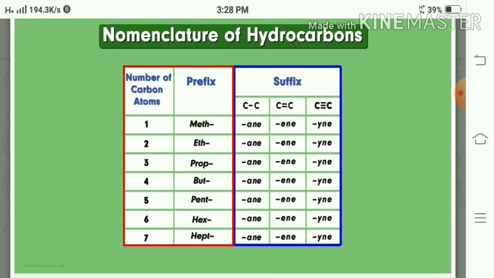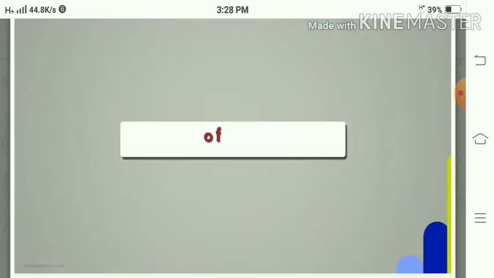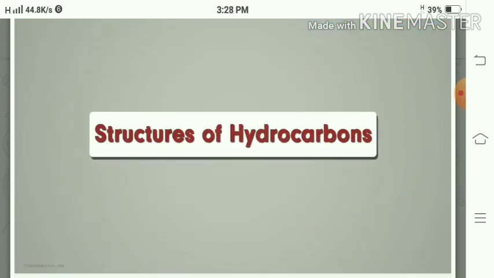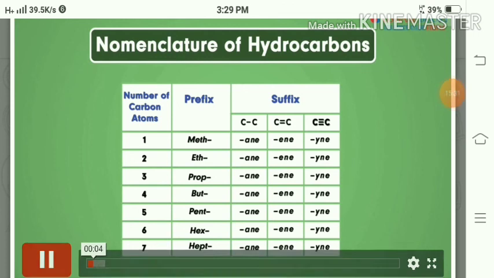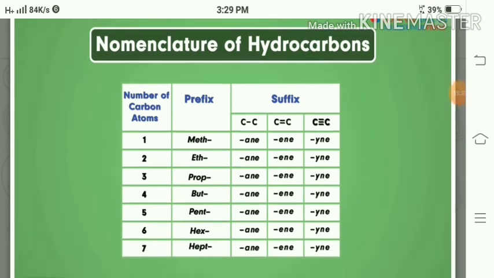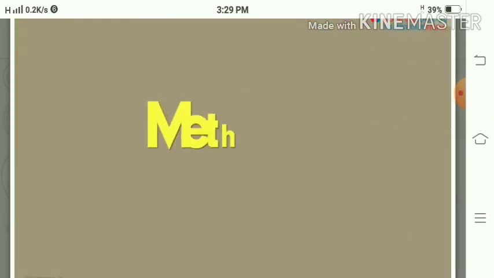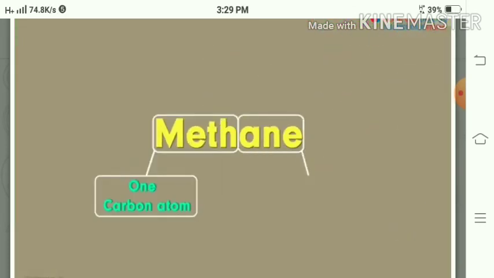So, will you find out the name of the compound? Now, structures of the hydrocarbons. How can the structures of hydrocarbons be written? You can follow this chart and write the name.